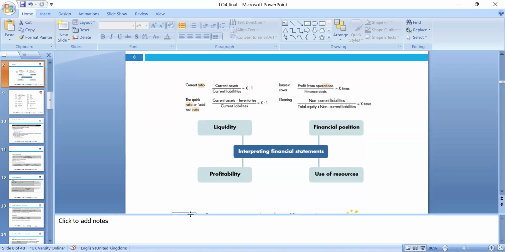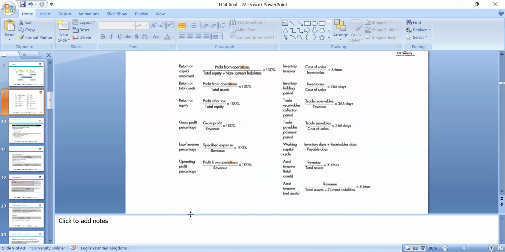Then we'll go through profitability and use of resources, also known as efficiency. For return on capital employed, we look at profit from operations over total equity plus non-current liabilities, because with non-current liabilities we borrow money for the long term to buy high value assets. Then return on equity, and gross profit, which we calculate as gross profit divided by revenue times 100.